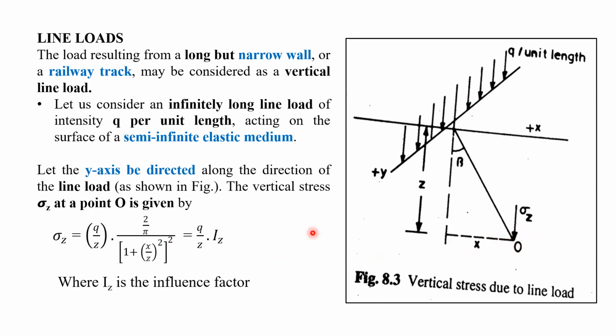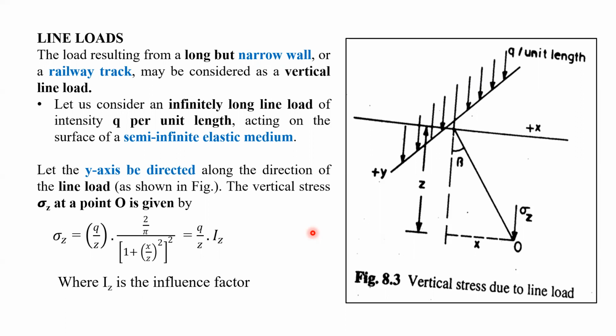So this is all about today's topic. What we discussed today: we talked about the Boussinesq formula, what the assumptions of the Boussinesq formula are, and about the Westergaard formula. What is the difference between the Boussinesq and Westergaard formulas?